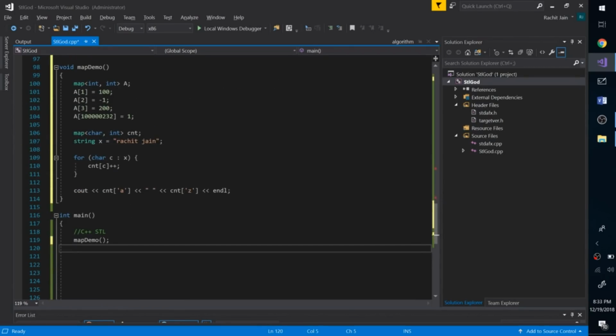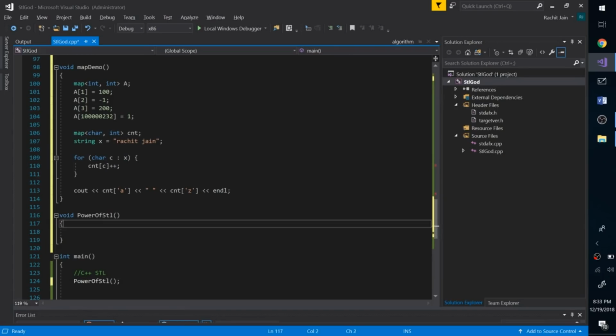All right, what I'm going to do over here is solve a very big problem for you. Let's say I will give you queries like add interval x to y.